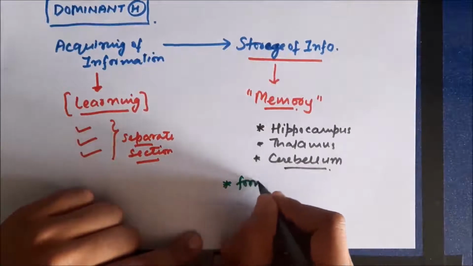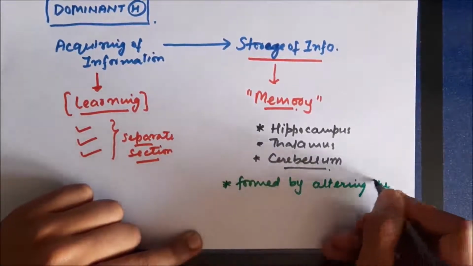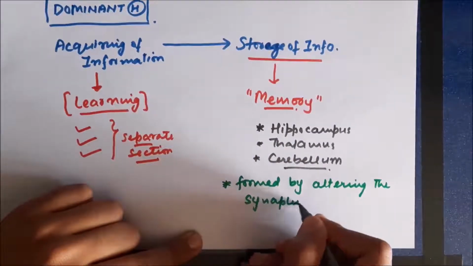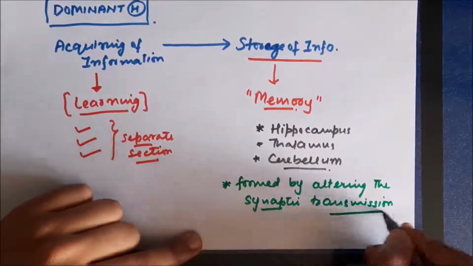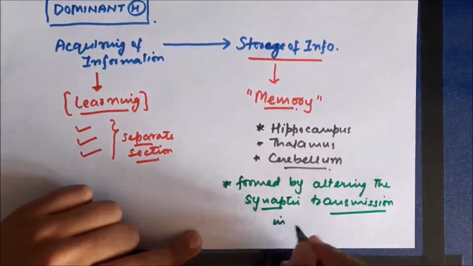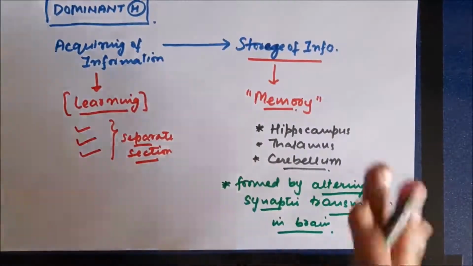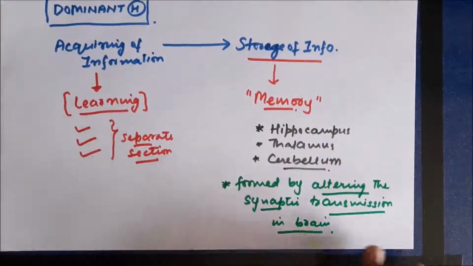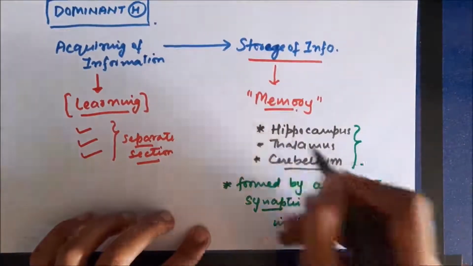So memory, physiologically, is formed by alteration of the synaptic transmission at various neuronal synapses in these parts of the brain, mainly in the hippocampus. By altering synaptic transmission, we can create new memories, and we can even get rid of some memories which we want to get rid of. That can also be achieved by altering synaptic transmission in a proper way. So these are the main areas involved.